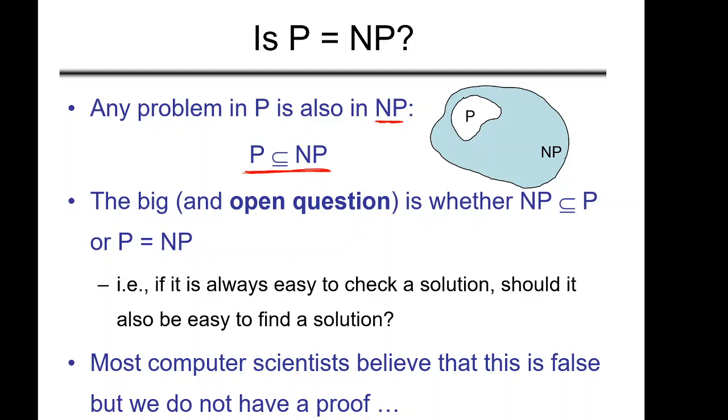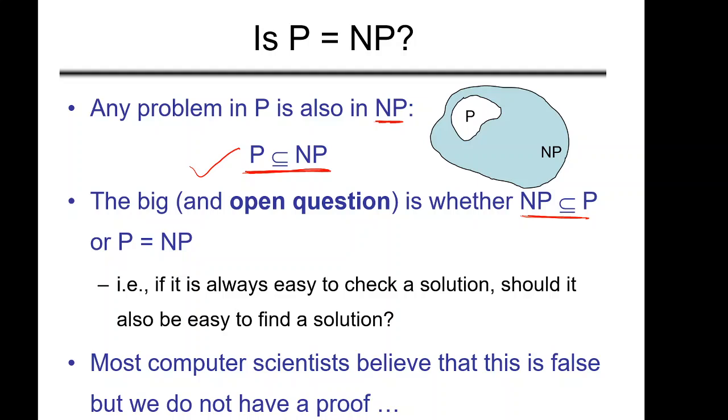Now the big open question is whether NP is also a subset of P. Because if this is true, then we can say P equal to NP. Both the sets become one. If A is a subset of B and B is a subset of A, then that is possible only in one case, when they both are equal, right? So we know this fact. Now the question is whether this is also true. If this is also true, then we can say that P is equal to NP.